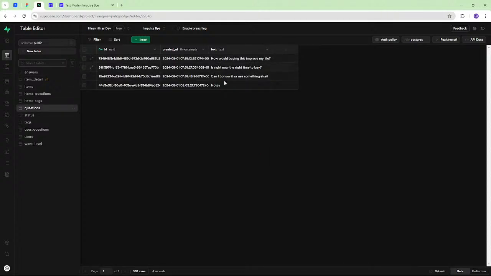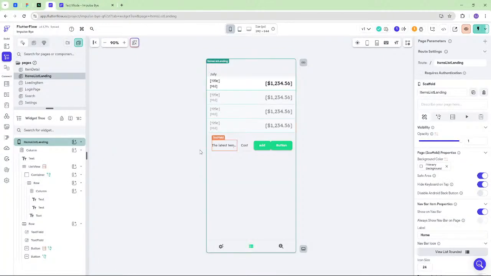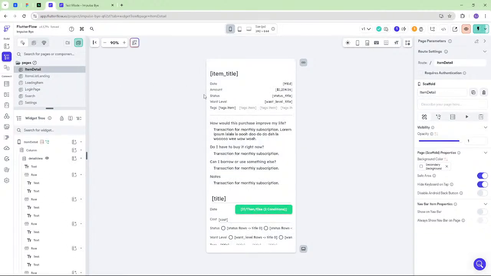Right now we're just trying to get this data to show here instead of whatever we're doing right now. Nope, not that page, this page. Okay.